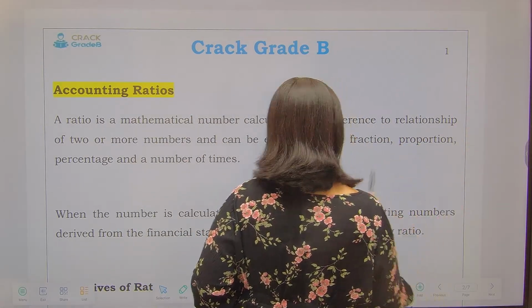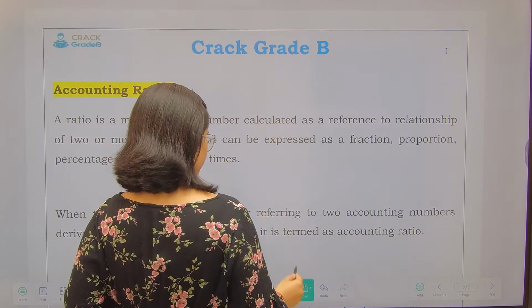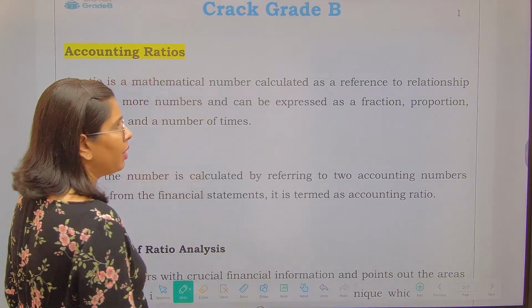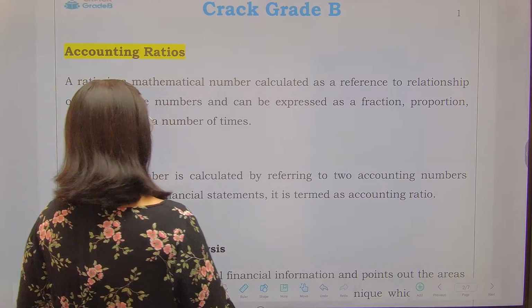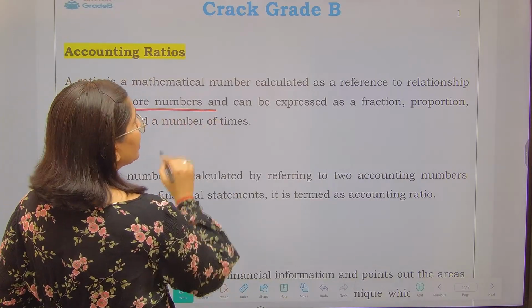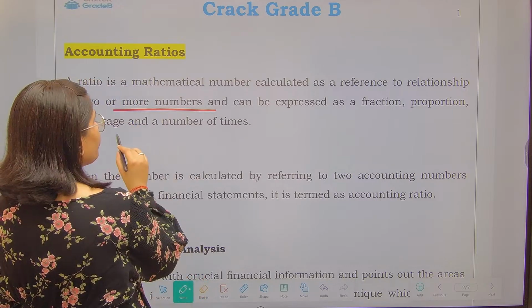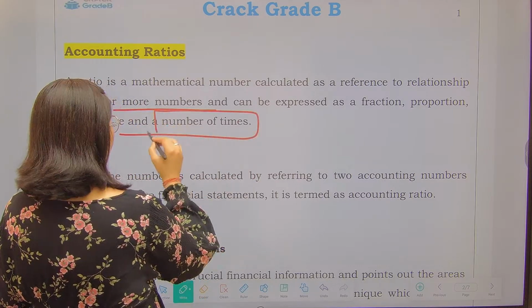A ratio is a mathematical number calculated with reference to the relationship of two or more numbers, and it can be expressed as a fraction, proportion, percentage, or number of times.